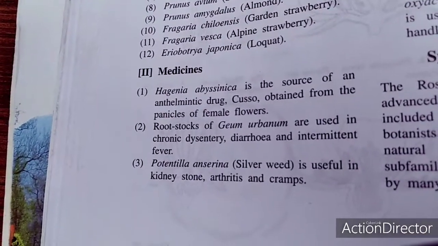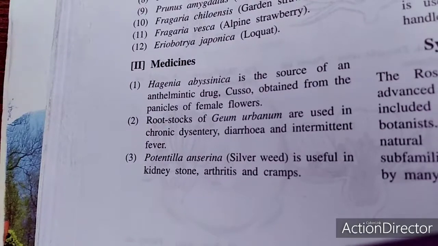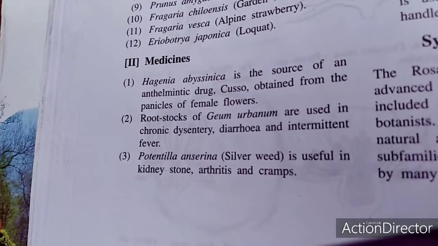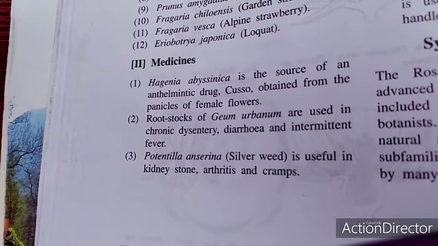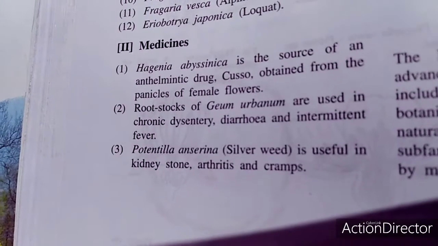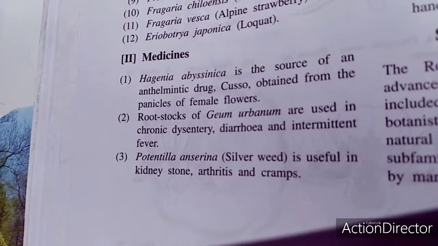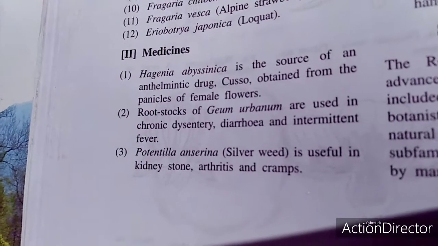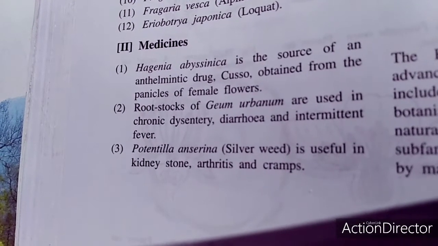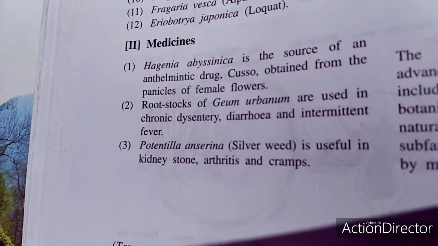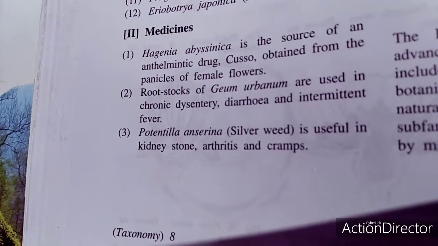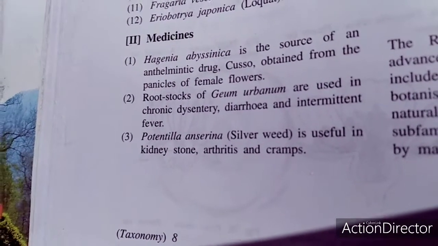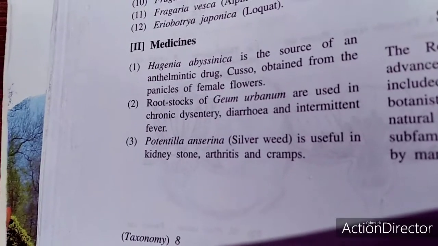There are certain medicinal uses of the plants which belong to this family, the Rosaceae family. One of them is Hagenia abyssinica, the source of an anthelmintic drug. The root stock of Geum arboreum is also used in chronic dysentery. Potentilla anserina, silverweed, is also used for kidney stone, arthritis, and cramps.